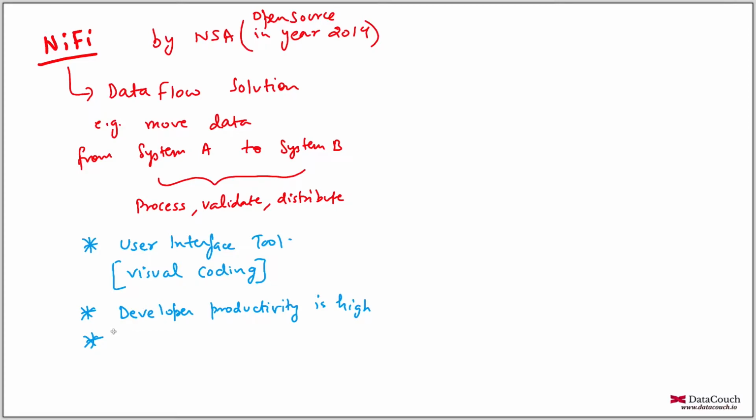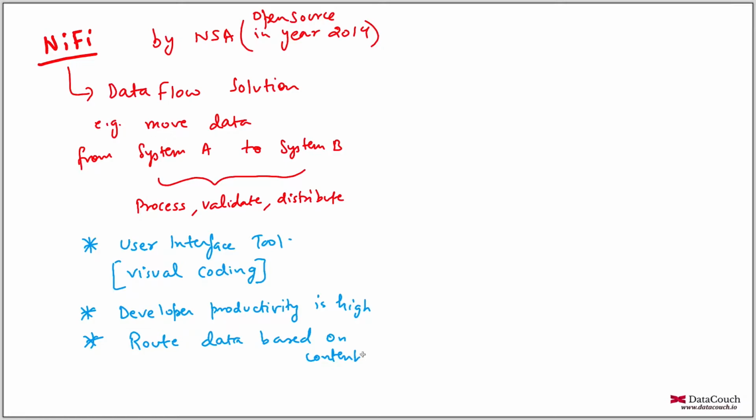Apart from that, it is very useful when we want to route data based on content. Let's say in the content we have French tweets and English tweets. I want to send French tweets to the cluster which is processing those French tweets and serving French customers.